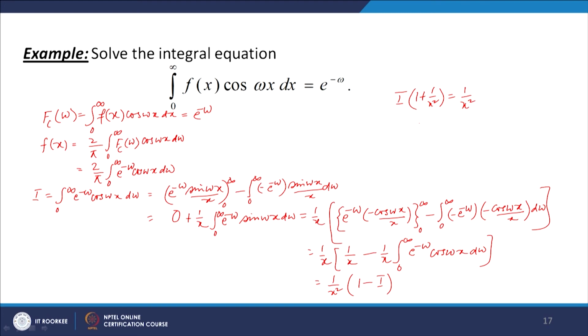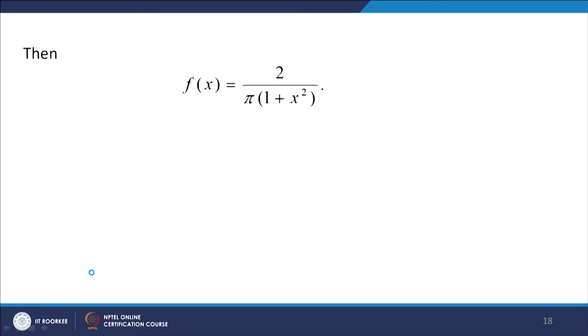So this gives us I equal to 1 upon 1 plus x square. So f(x) is 2 over pi times 1 over 1 plus x square. So we can solve the integral equation by using the Fourier cosine transform.